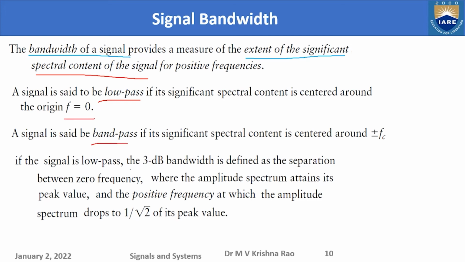If it is a band pass filter, its significant spectral content is centered around some value. Something like this, a band pass filter with center frequency Fc, and significant power is contained around Fc.